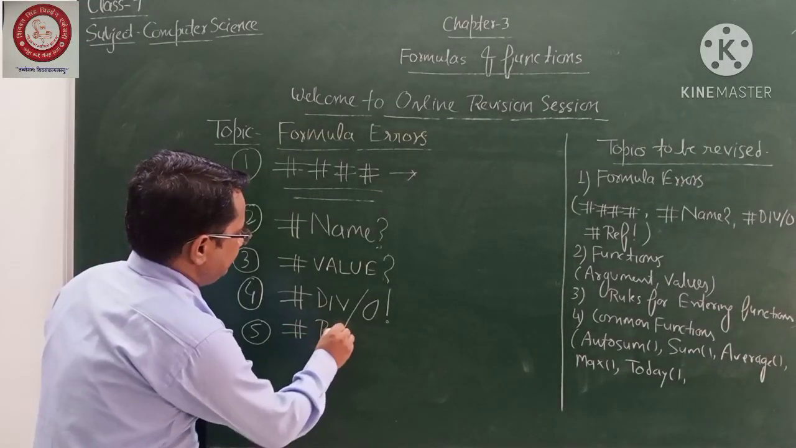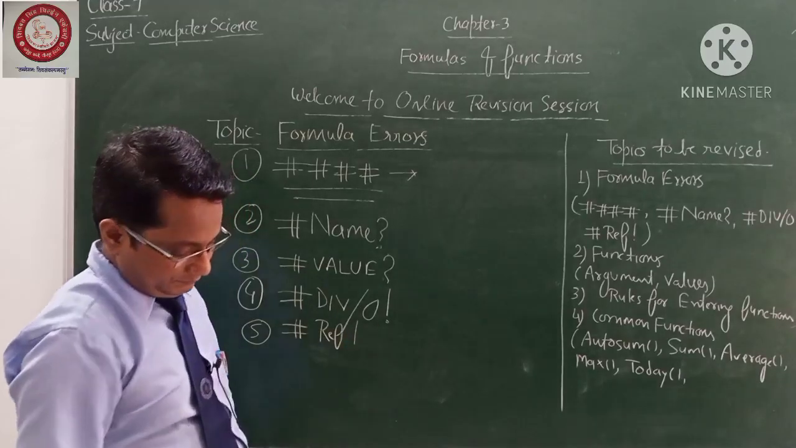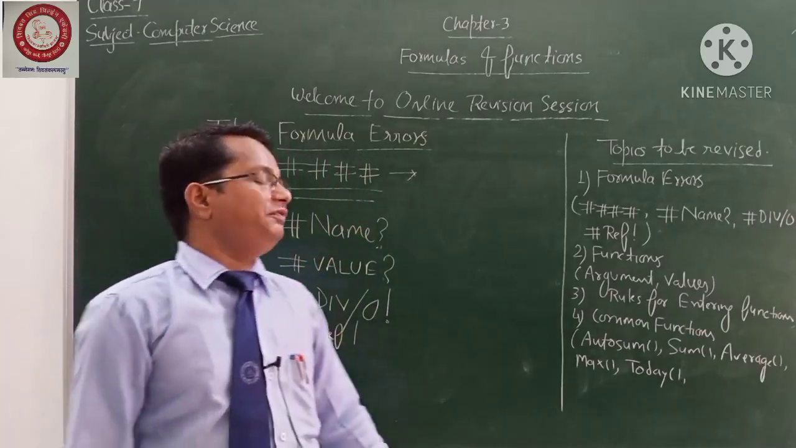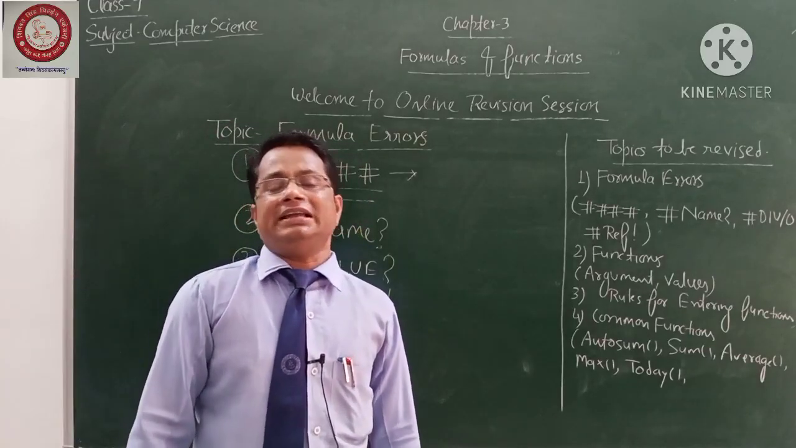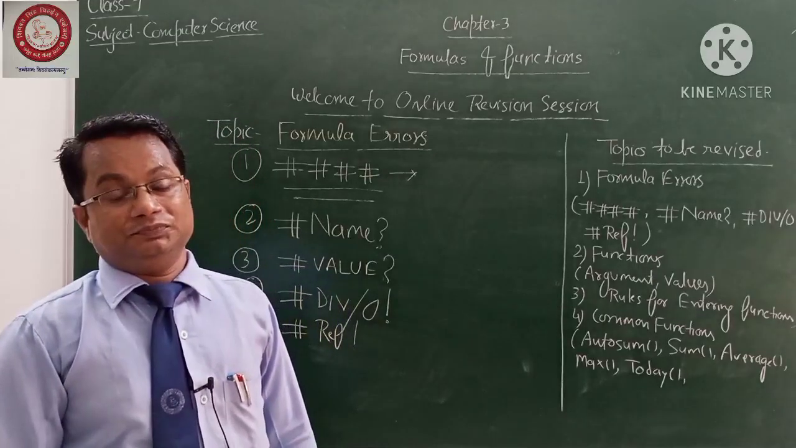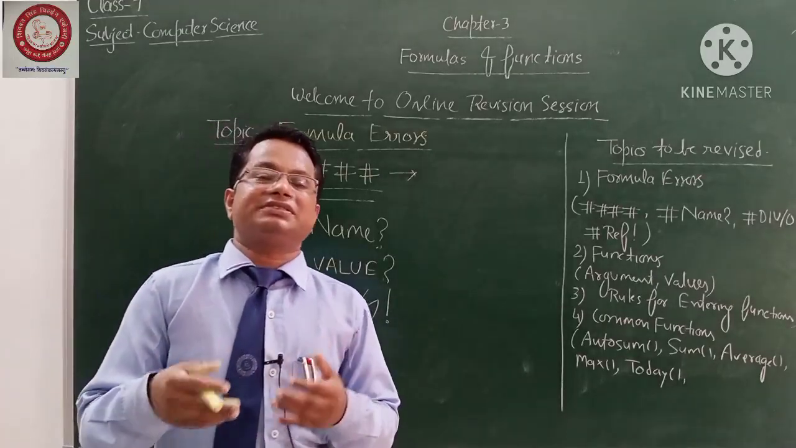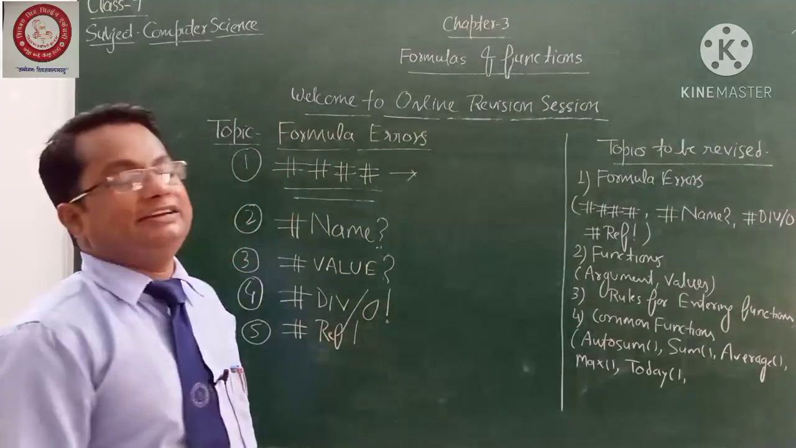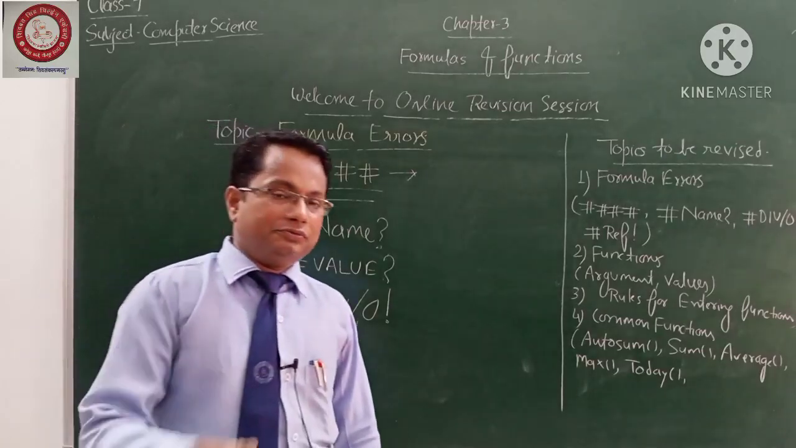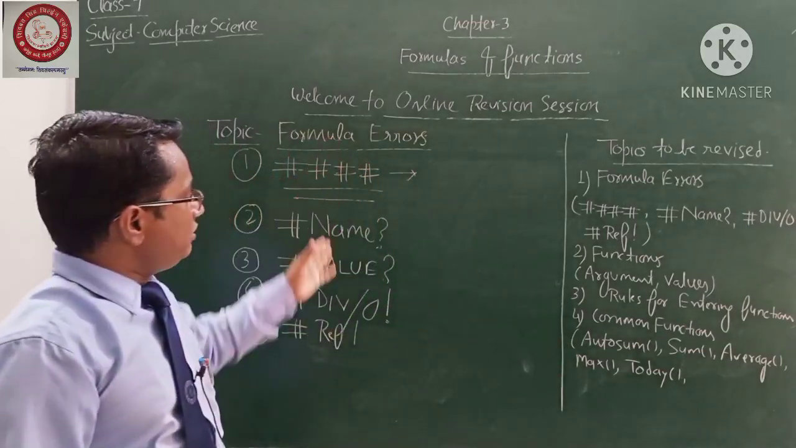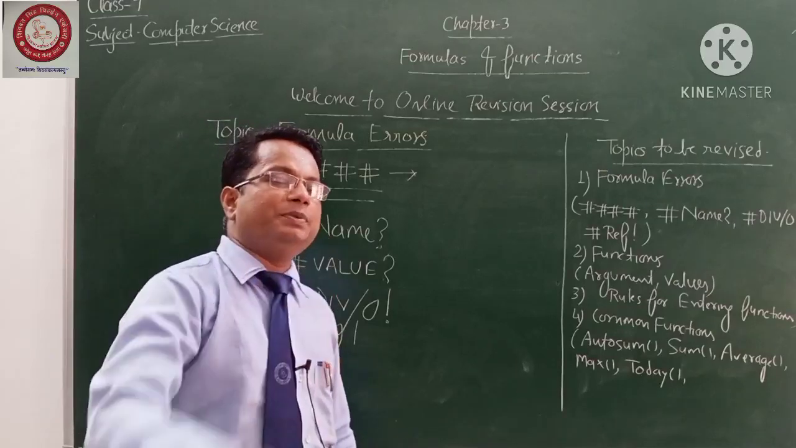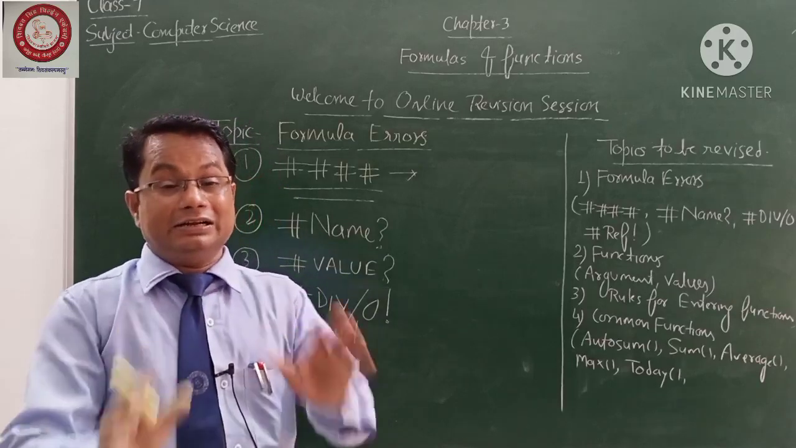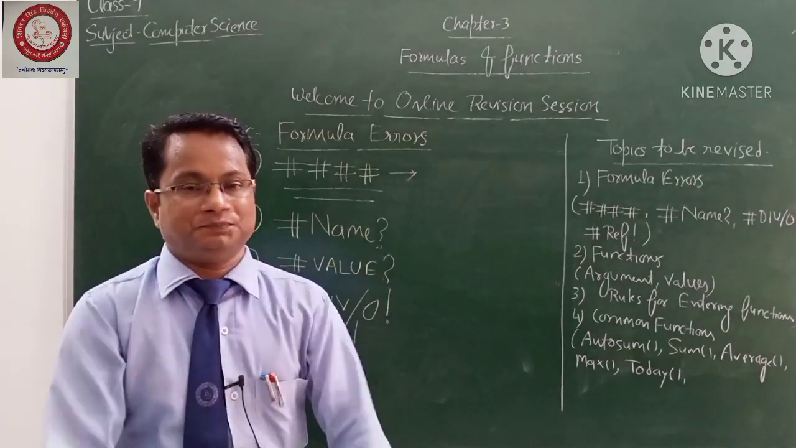Hash reference error. Students, as you know, this kind of error will come when you are using an incorrect way of cell referencing. You have referred to your cell address in an incorrect way. At that time you will get this kind of error. For the details about all these kinds of errors, please watch my previous videos. You will get all the details in a practical way.